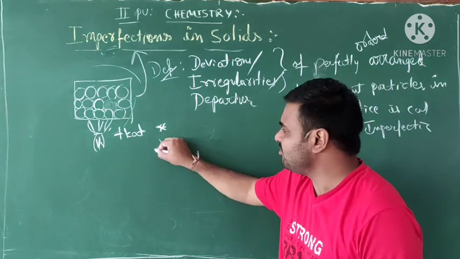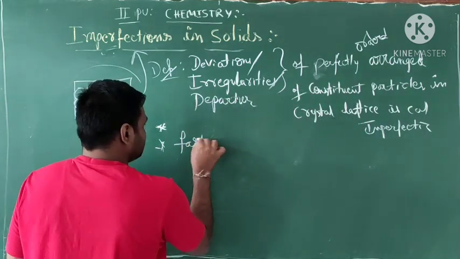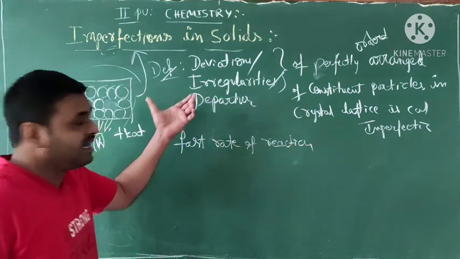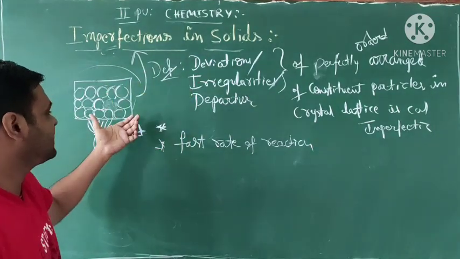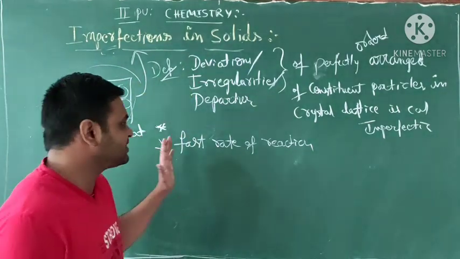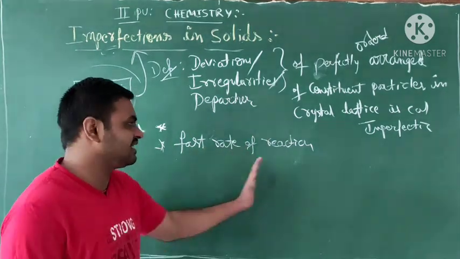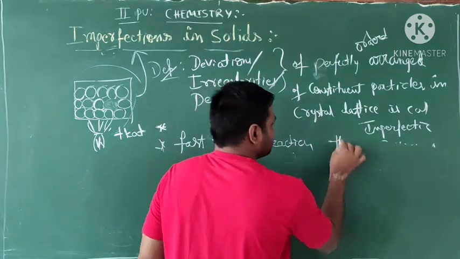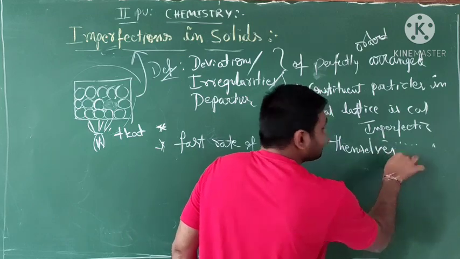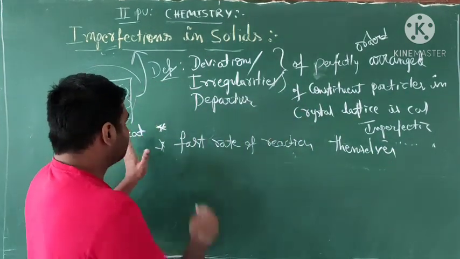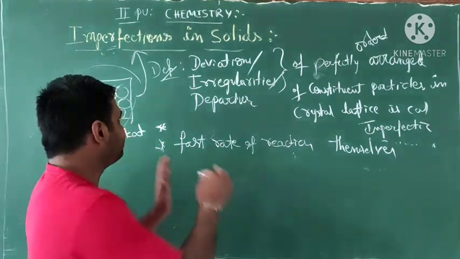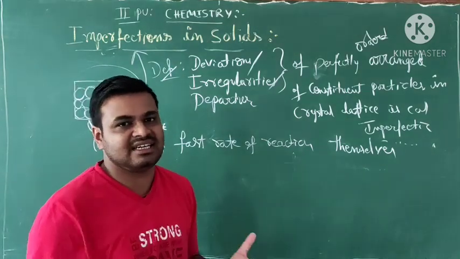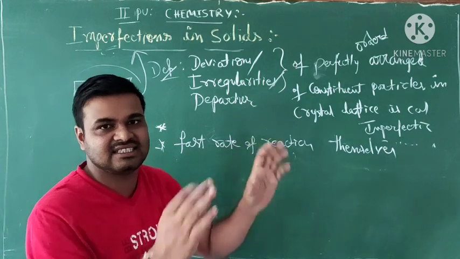First point. Then the second point is a fast rate of reaction. How does imperfection occur in solids? The solids form with a fast rate of reaction, and they do not have sufficient time for the crystal to form perfectly.